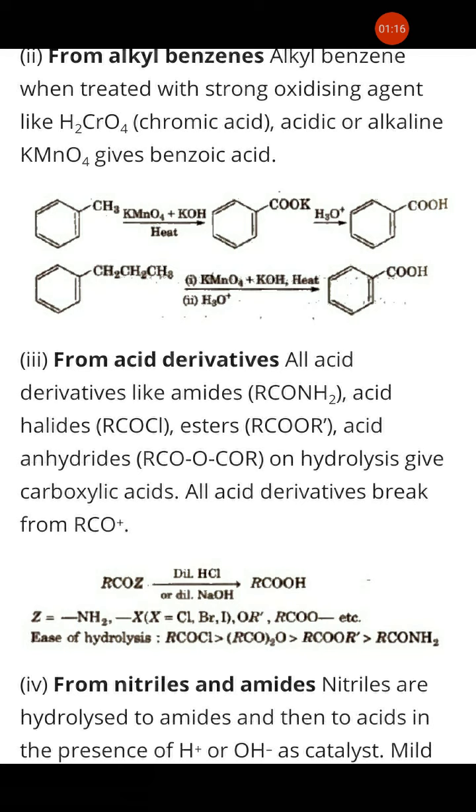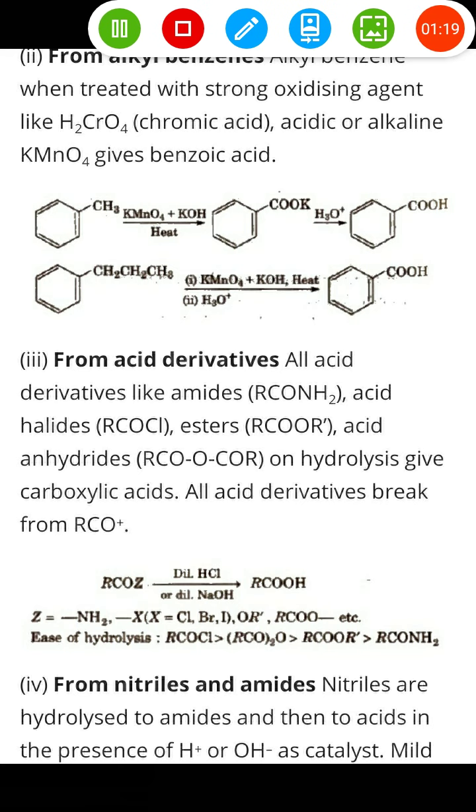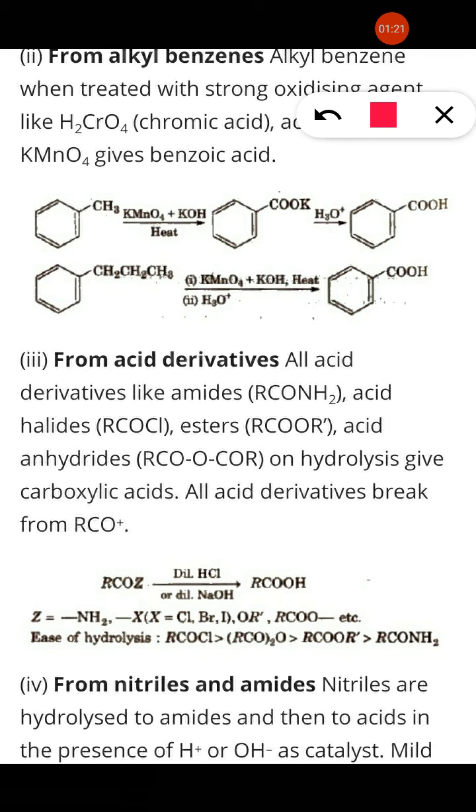Now from alkyl benzene, how is alkyl benzene converted into benzoic acid? See, when alkyl benzene is treated with KMnO4 in the presence of base, on heating, it forms the sodium salt of benzoic acid, which on acid hydrolysis forms benzoic acid.